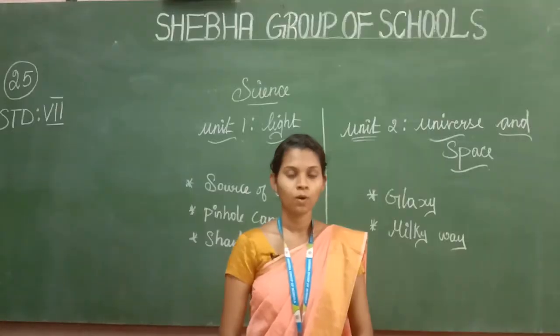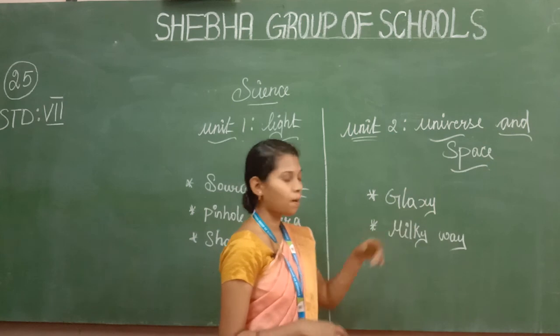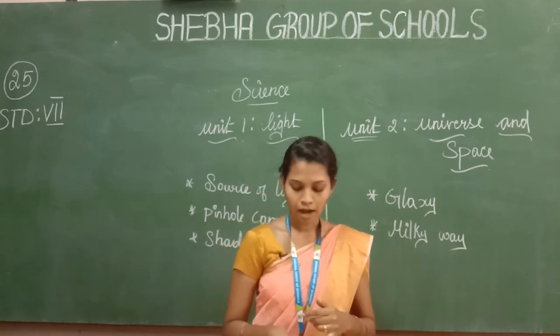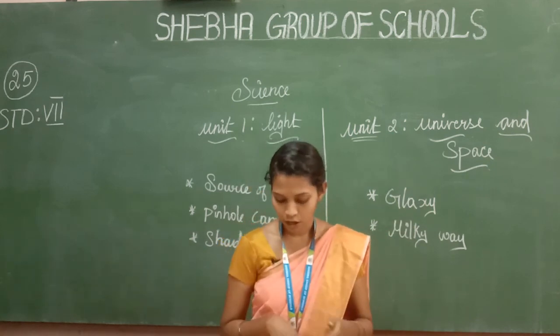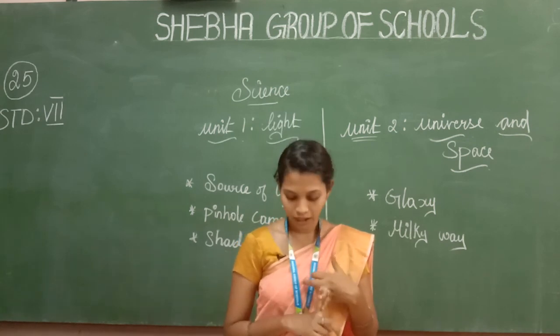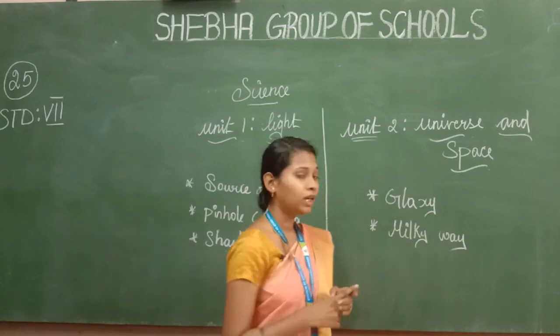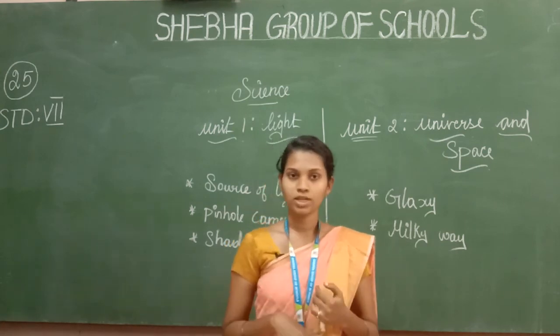Okay students, in this second unit, Universe and Space, we learned about what a galaxy is and also the types of galaxies. There are four types: spiral, elliptical, barred spiral and irregular. And also we saw natural satellites and artificial satellites.